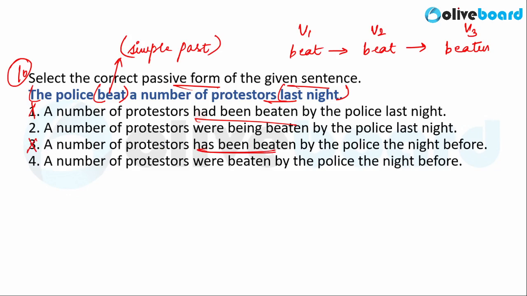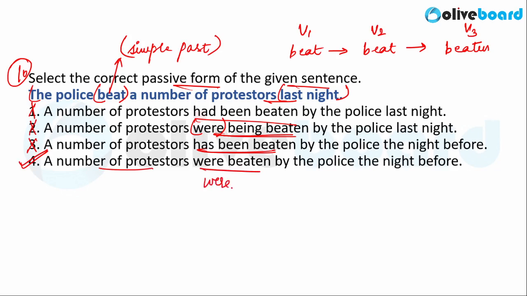Now, option 2 says a number of protesters were being beaten. Were being beaten is present continuous tense. Sorry, it is past continuous tense. Were here indicates the usage of past tense. So, were being beaten is past continuous tense. You can negate option 2 also. This leaves you with option 4, that is, a number of protesters were beaten.